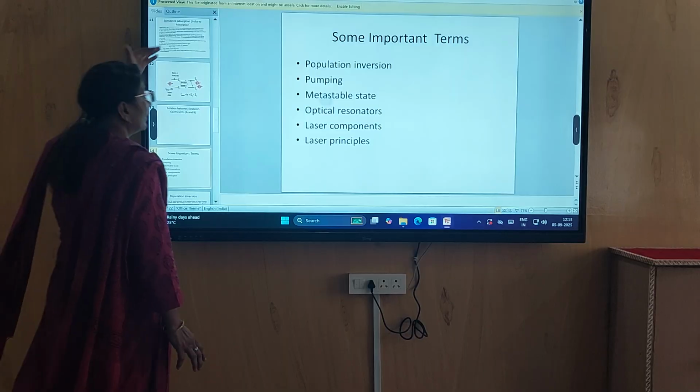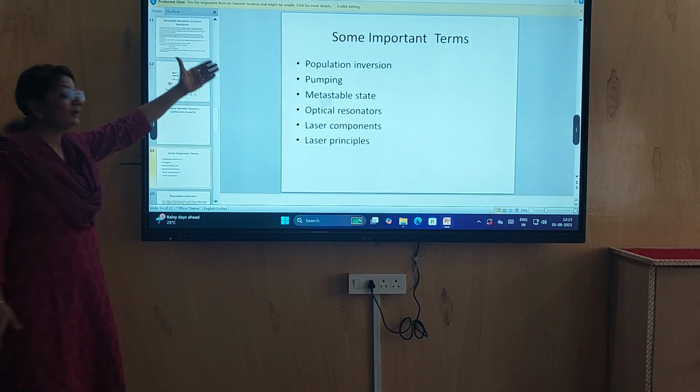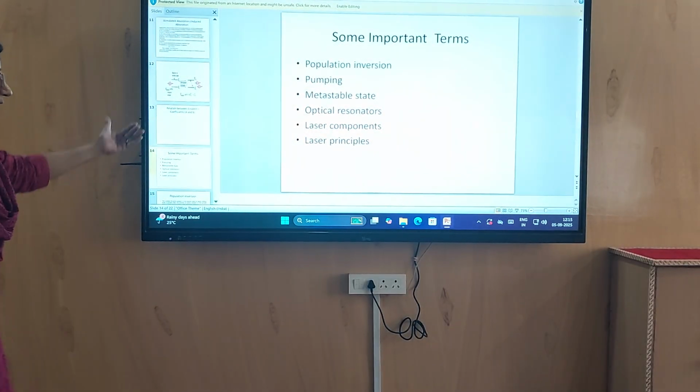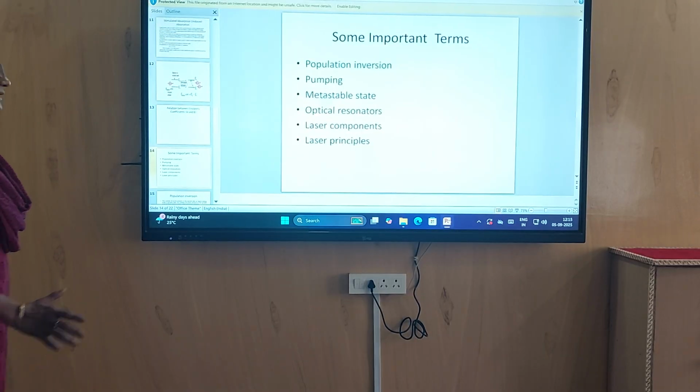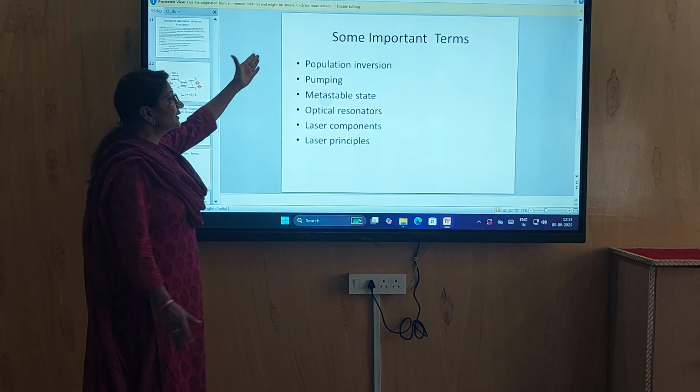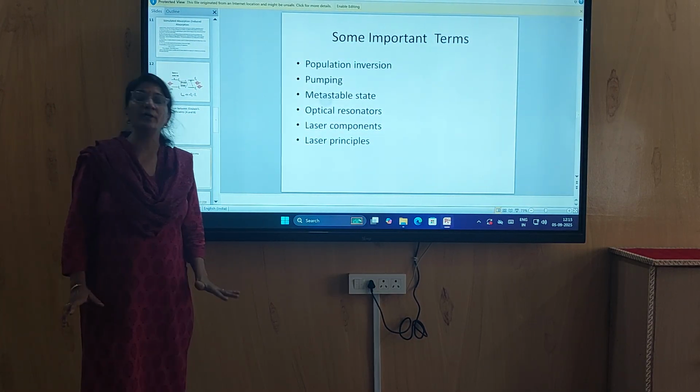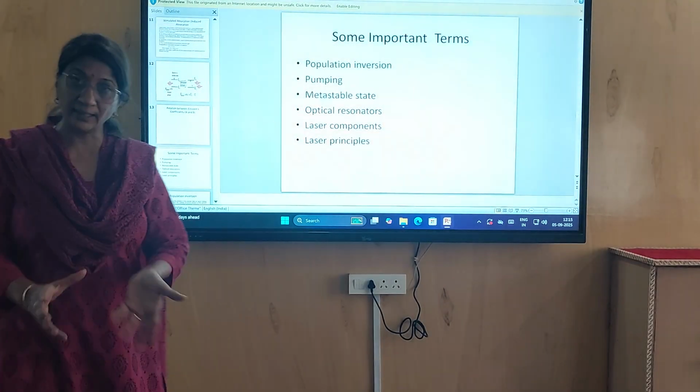These are population inversion, pumping, metastable state, optical resonators, laser components and laser principles. These are some important terms which we should learn before studying laser.